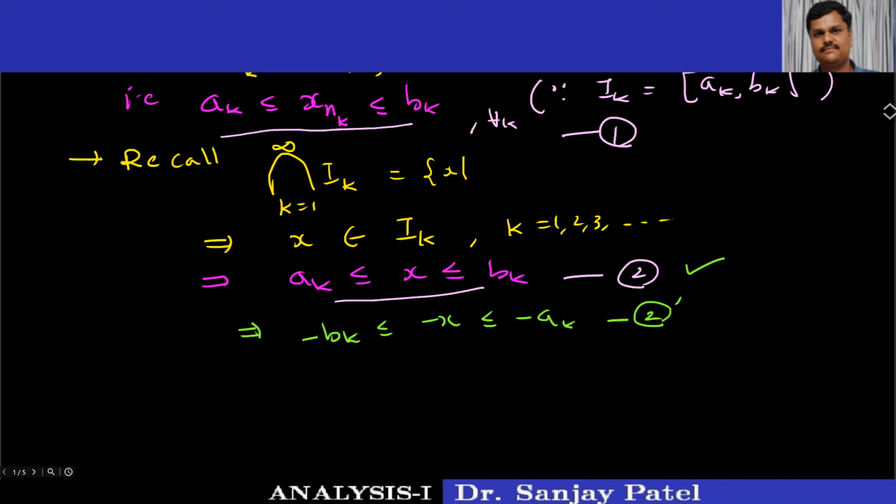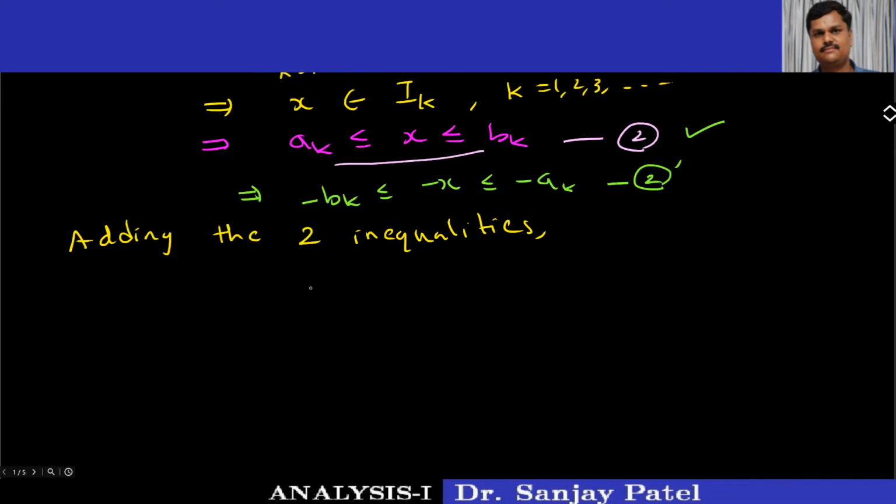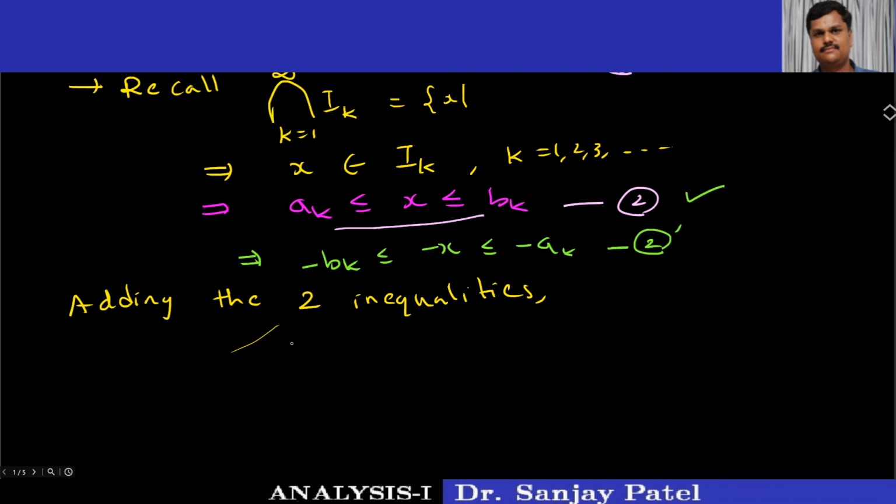Adding the two inequalities, we get ak minus bk less than or equal to xnk minus x less than or equal to bk minus ak.